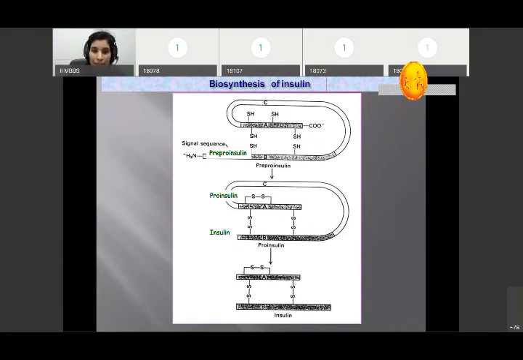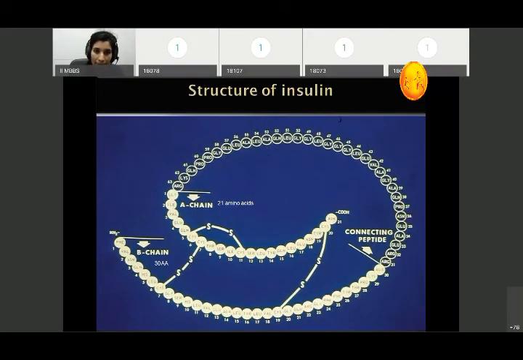Within that, the bond is replaced, and again proinsulin is converted into insulin. The sulfide bond is there, but the amino acid sequence is different from that of proinsulin. This is the structure of insulin. In the structure of insulin, there is an A chain and a B chain. The A chain has 21 amino acids, and the B chain has 30 amino acids.